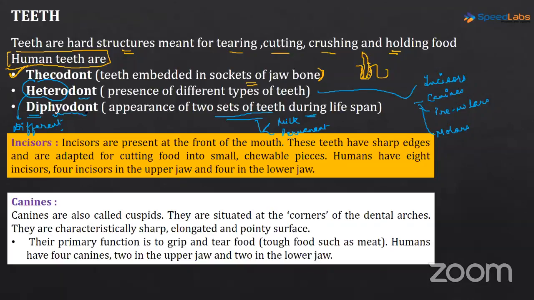See, the term here, don't, is referring to the dentition. Okay, so di means two. So here what is it saying, that diphyodont means appearance of two sets of teeth during lifespan. We have one is the milk dentition and the other one is the permanent dentition.